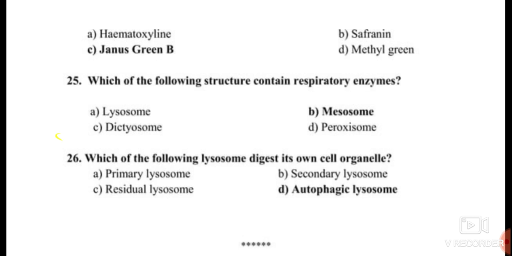Question number 26. Which of the following lysosomes digests its own cell organelle? The autophagic lysosomes. Auto means own, where the own cell organelles are digested. The correct answer for number 26 is autophagic lysosome.